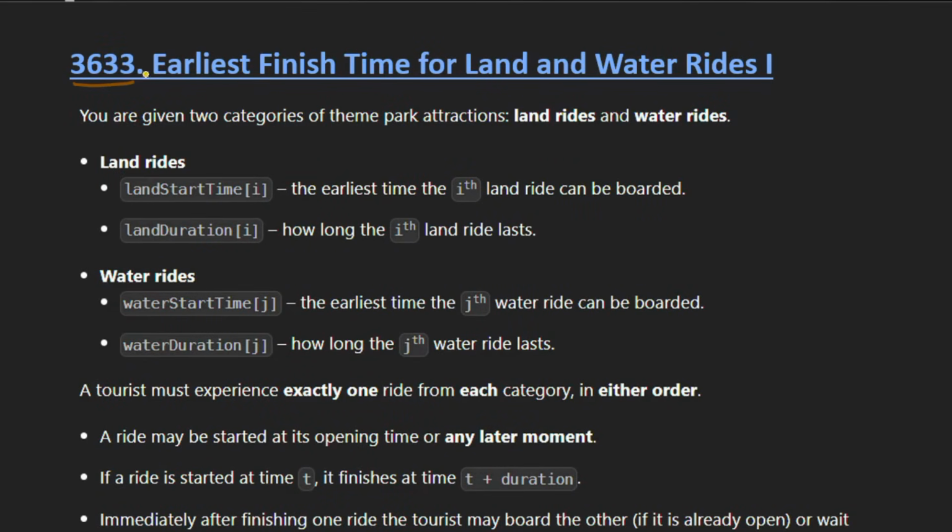So today's LeetCode question is 3633, that is Earliest Finish Time for Land and Water Rides I. So basically in this question we are given two categories of theme park attraction. First is land rides and the other is water rides.